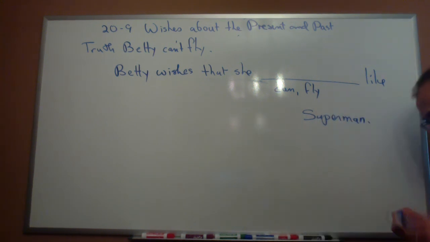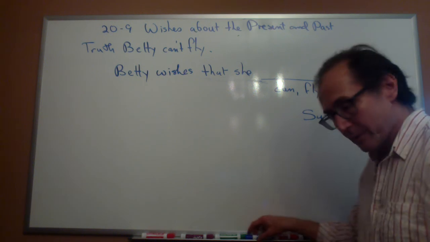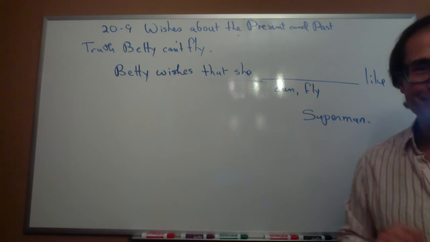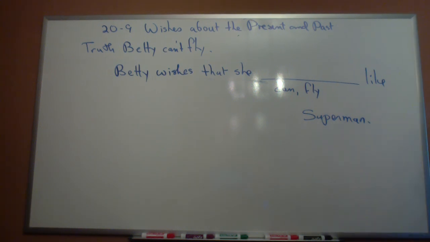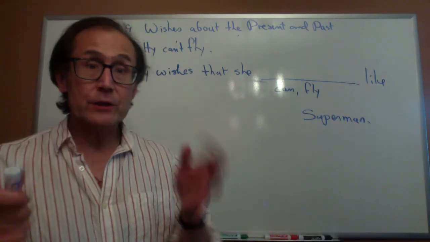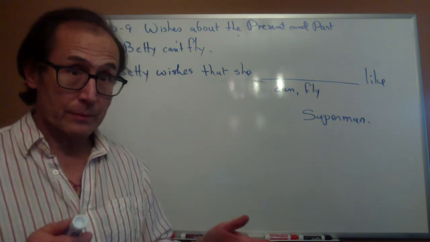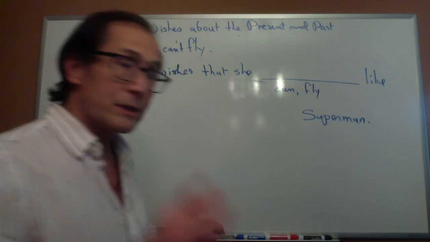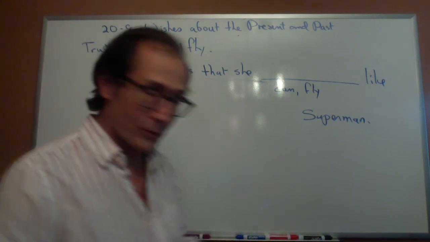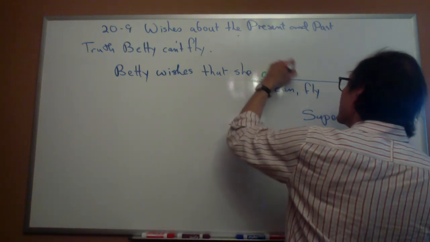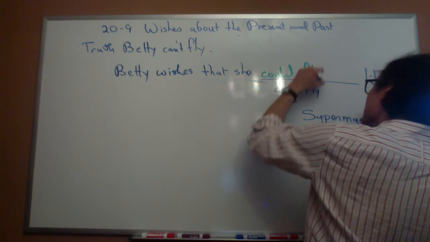Okay? So again, Betty's a little girl. She wants this. It's in her imagination. How would I say that? Oh, pause if you need a second. Okay, now, you remember that when I use a wish about the present, I'll use the past form. So, here, I'm saying can fly. What's the past of can? Could, right? So here, I'd say, Betty wishes that she could fly. Again, past. Like Superman.